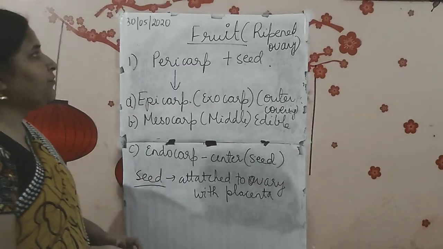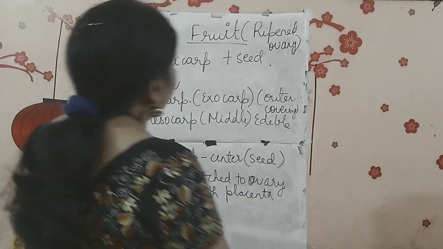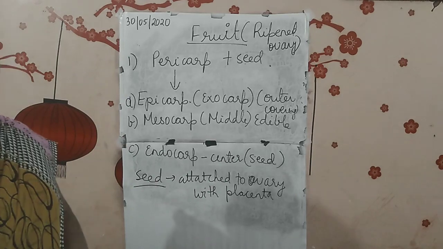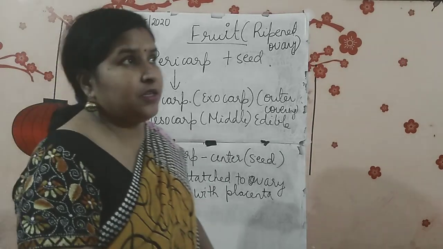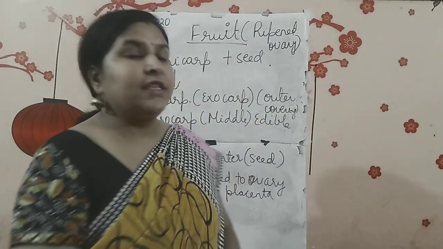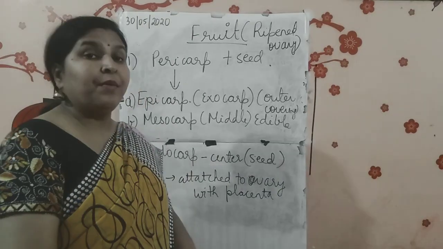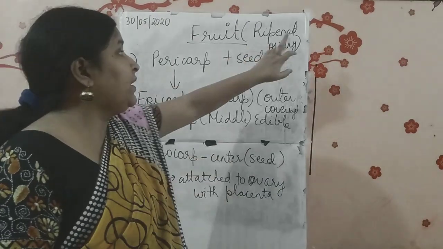Now moving on with the fruit topic. Fruit is what? Fruit is a ripened ovary, and this ripened ovary we are getting after the process of fertilization. We won't get it before fertilization. When the fertilization has taken place, after fertilization we will get the fruit, and fruit is what? Mature ripened ovary. It is a mature ripened ovary.